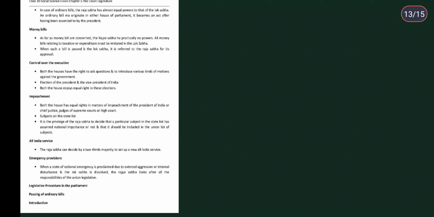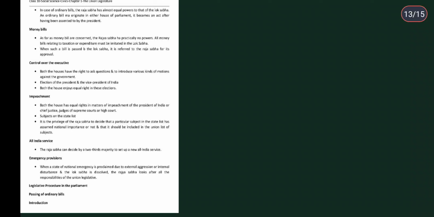Okay. Then control over the executive. Both the houses have the right to ask questions and to introduce various kinds of motions against the government. We have discussed all the motions that they could pass, either a no confidence motion or an adjournment motion, any motion they want to pass. Then election of the president and the vice president of India: both the houses enjoy equal rights in these elections. Then impeachment: both the houses have equal rights in the matters of impeachment of the president. As I just said, the president can never be removed, he can only be impeached, and both the houses have involvement in that impeachment.